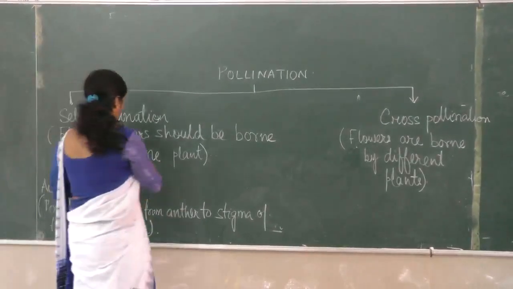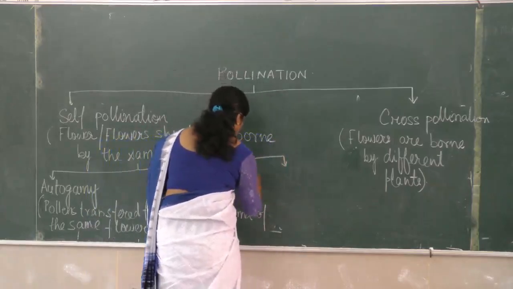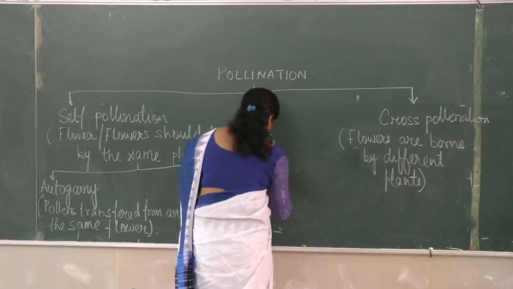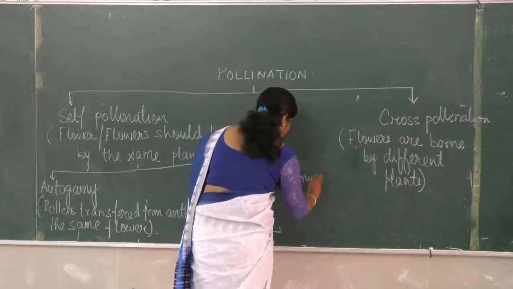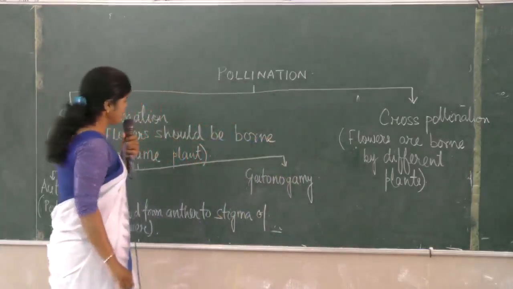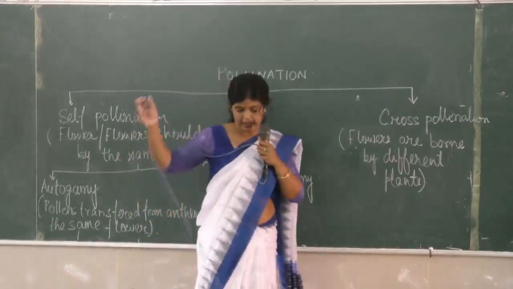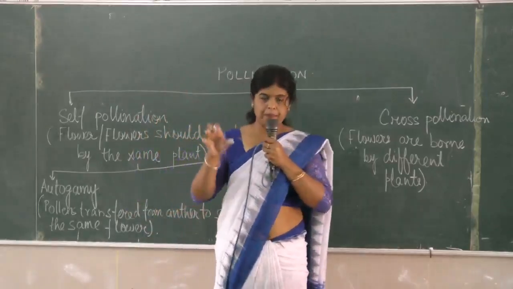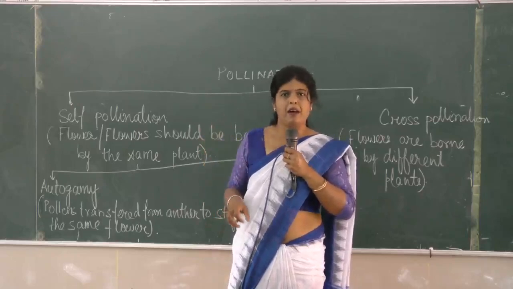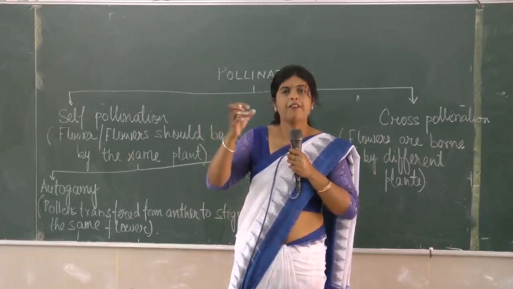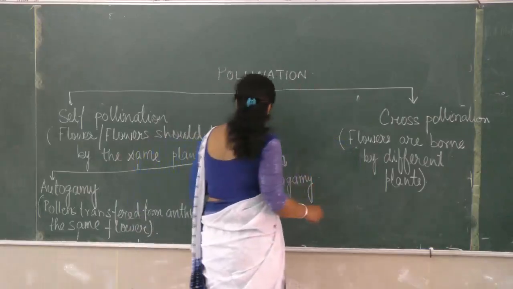Okay, and the second kind of self-pollination is geitonogamy. In this, the mother plant is the same. The flowers are born on the same plant, but the flowers are different. Is it clear? So here, what is geitonogamy?